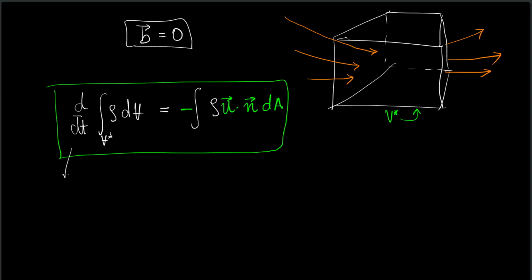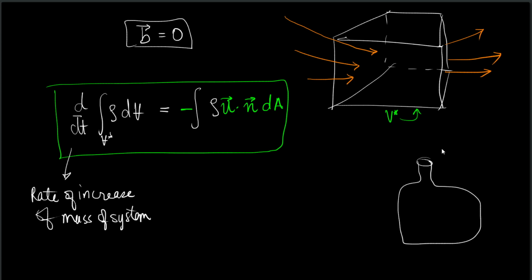So on the left hand side, we have the rate of increase of mass of the system, and this need not be 0 because this is not a control mass. I can have a bottle of water, and I keep on adding water, so the mass inside keeps on increasing because this bottle is not the control mass. So the rate of increase of mass of the system is equal to,